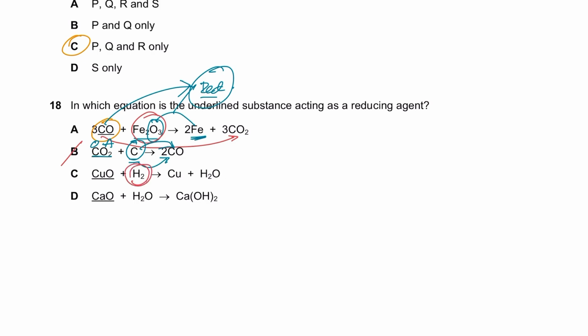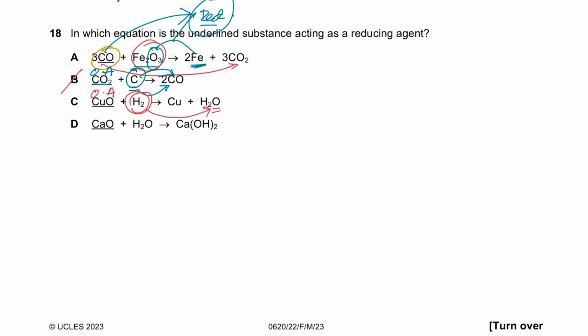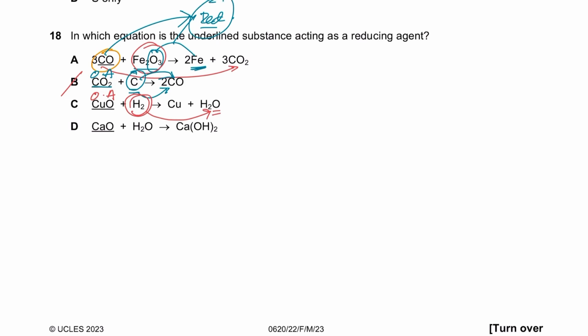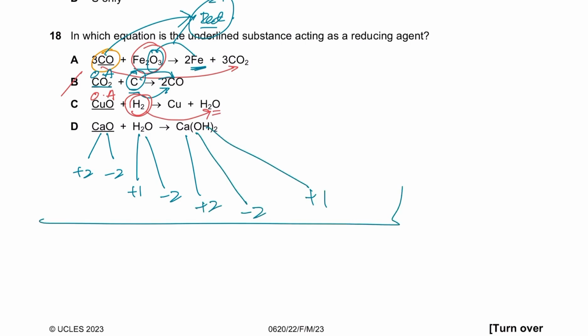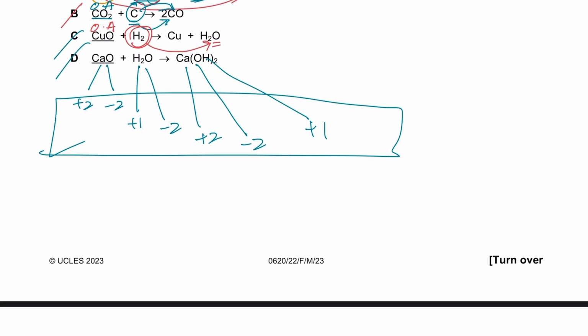What is it doing to hydrogen? It's oxidizing hydrogen. Therefore it should be an oxidizing agent. It's giving the hydrogen one oxygen. Gain of oxygen is oxidation, right? You could obviously calculate oxidation states. If you take D, D is not even an oxidation reaction. It's a combination reaction, where compounds and substances combine to form just one other product, right? But if you check the oxidation states, calcium is +2, oxygen is -2, hydrogen is +1, oxygen is group 6, -2, calcium is again +2, oxygen group 6 is -2, hydrogen is +1. The oxidation states are the same. There's nothing happening, right?